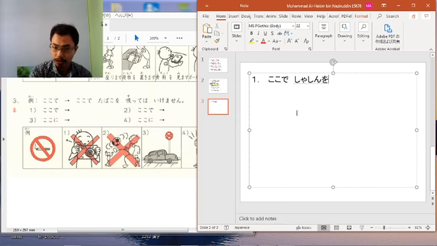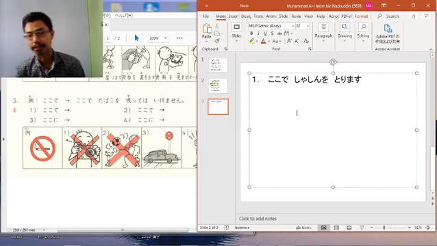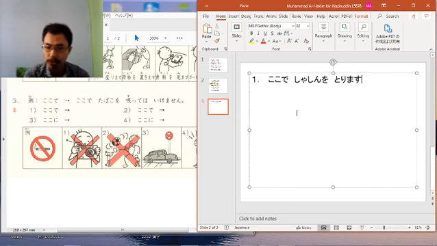Shashin o torimasu. Okay, so this is originally the sentence. Now you need to change it into prohibition, cannot. Kokode shashin o. So first you need to change the verb into te form.